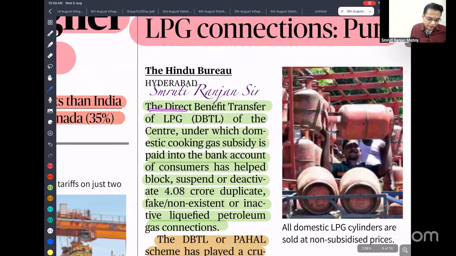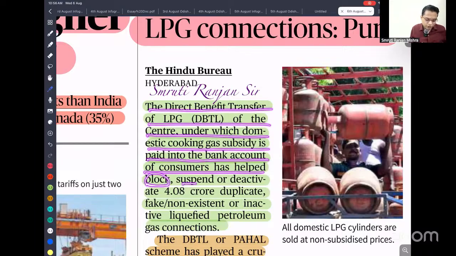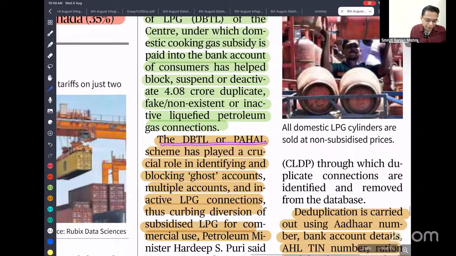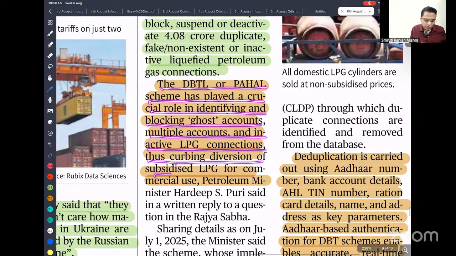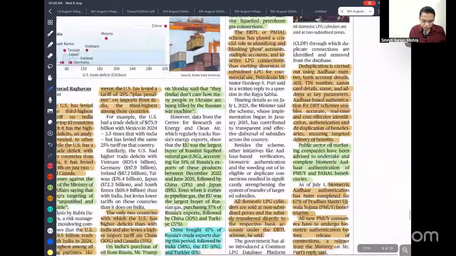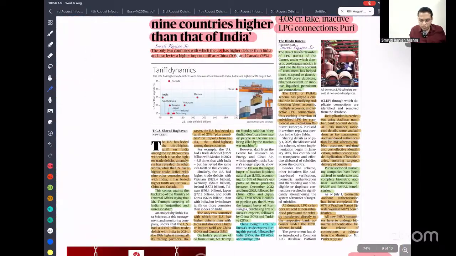Okay? So under the direct benefit transfer of the Centre, domestic cooking gas subsidies are paid into the bank account of the consumer, and 4 crore duplicate, fake, non-existent accounts have been blocked, suspended, and deactivated. Just imagine if you are paying 1000 rupees to these 4 crore, you are saving around 4,000 crore. Okay? So the DBT PAHAL scheme played a crucial role in identifying and blocking ghost accounts, multiple accounts, and inactive LPG connections, thus curbing diversion of LPG for commercial use. So you can use this data to support your argument.